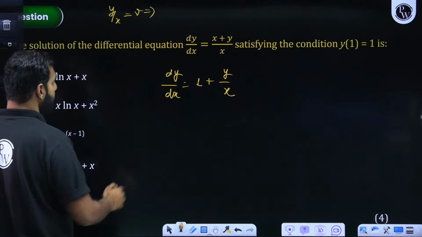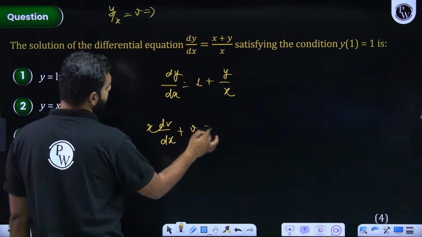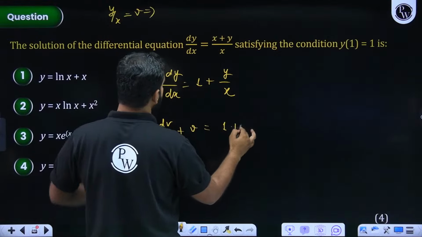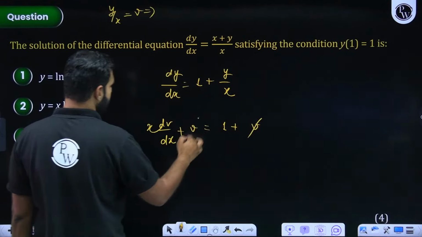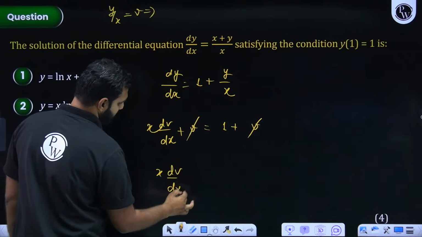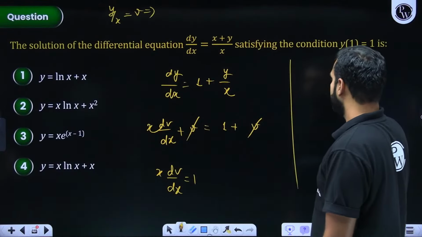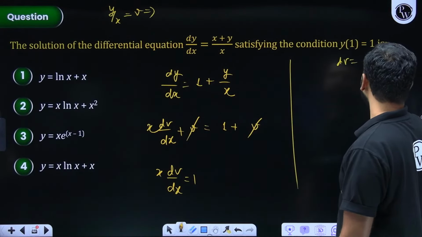So here it will be x dv by dx plus v, equal to 1 plus y by x, which we have taken as v. So this v and this v are cancelled. So x dv by dx is equal to 1, so dv is equal to dx by x.